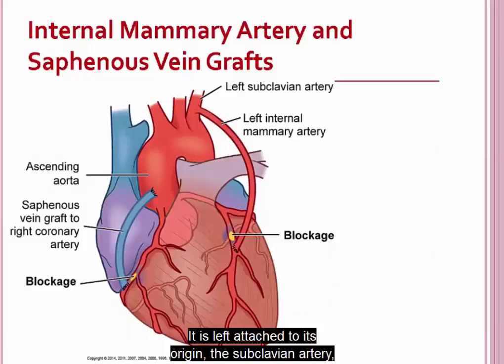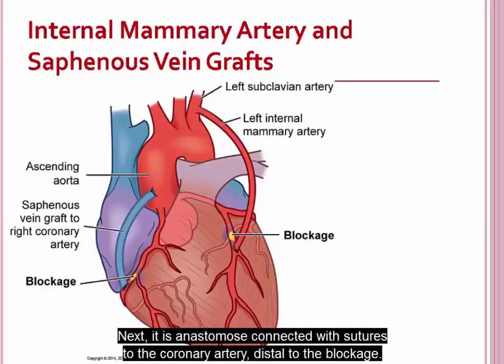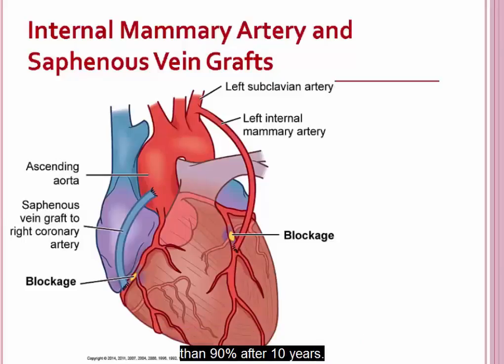It is left attached to its origin, the subclavian artery, but then dissected from the chest wall. Next, it is anastomosed, connected with sutures, to the coronary artery distal to the blockage. The long-term patency rate for internal mammary artery grafts is greater than 90% after 10 years.